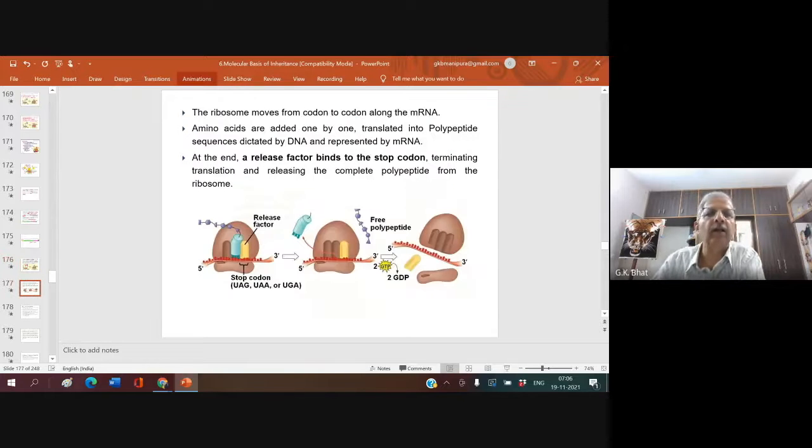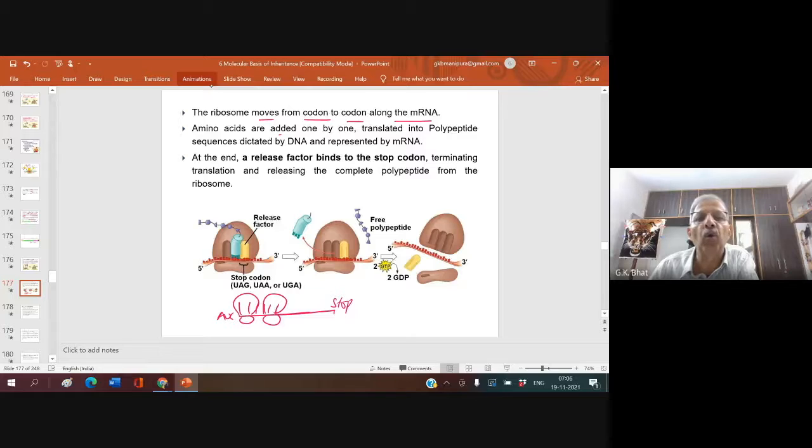The ribosome moves from codon to codon along the mRNA. It starts at AUG, and at one point it should stop, where there is a stop codon. It continues, so the ribosome moves from codon to codon along the mRNA.